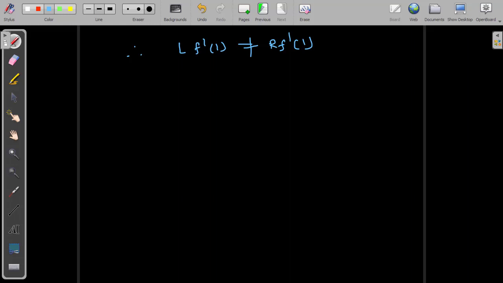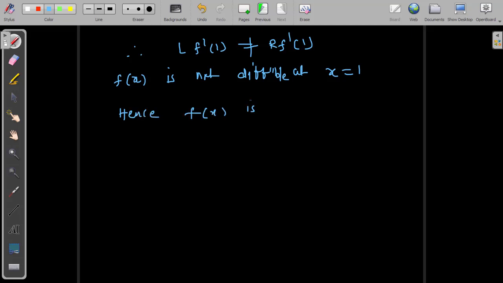So we can conclude that the function is not differentiable at x equal to 1, only one point. But we need to generalize on the open interval 0 comma 2. Hence we can say f of x is not differentiable on the open interval 0 comma 2.